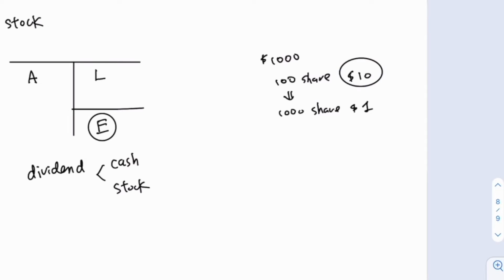But after it issues 900 stock dividends, the total number of shares becomes 1,000. When you hold one share, you are going to get 10 shares, because the 100 shares of stock become 1,000 shares of stock. So if you hold one, that's 1% of the value of the firm.